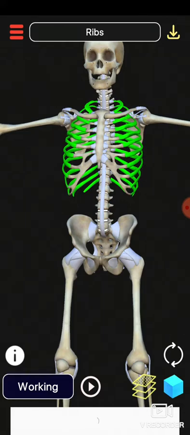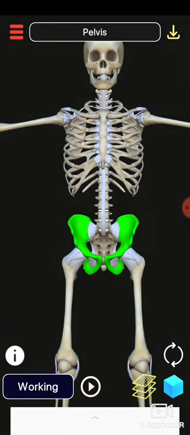So next one is when we are moving downwards after the spine, connecting to our pelvis. See, the green color bone is the pelvis, a bony ring in appearance. It protects our bladder, intestine, and other important parts. It helps to transfer your upper body weight to your legs, because this pelvis is connecting to our legs.